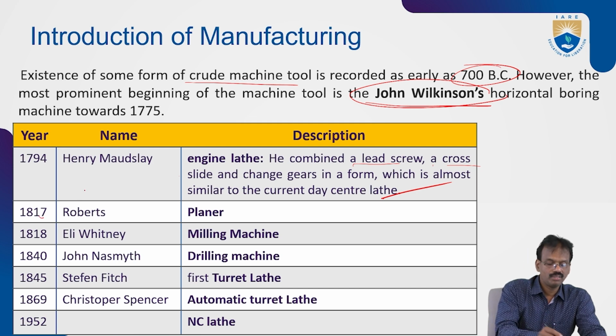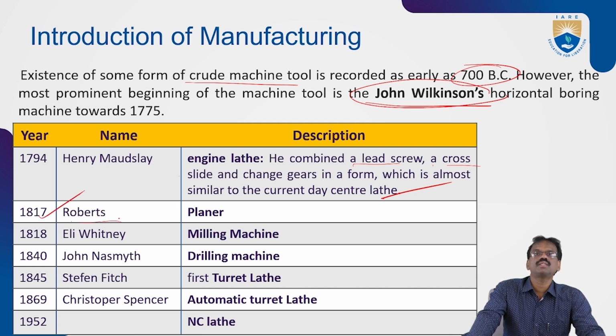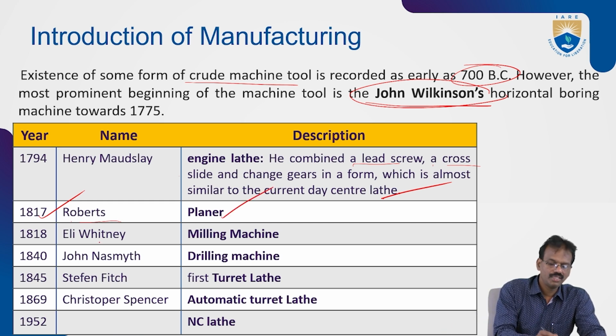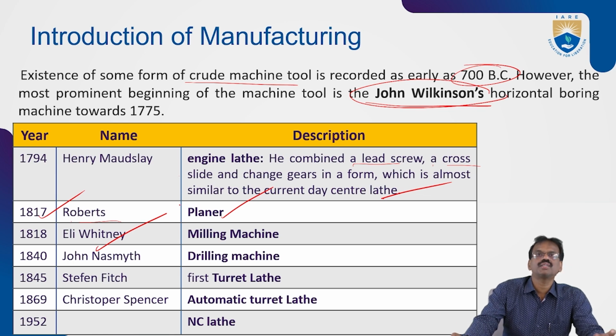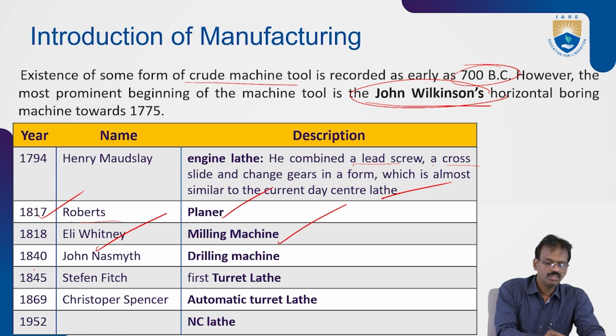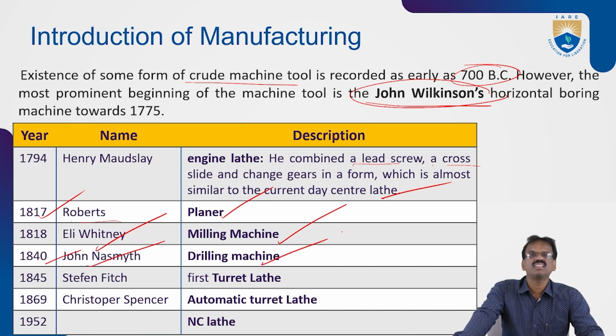In 1817, Roberts invented the planing machine. In 1818, Eli Whitney invented the milling machine. In 1840, John Nasmith invented the drilling machine. In 1845, Stephen Fitch prepared the first turret lathe. We'll discuss different types of lathes also. In 1869, Christopher Spencer invented the automatic turret lathe.